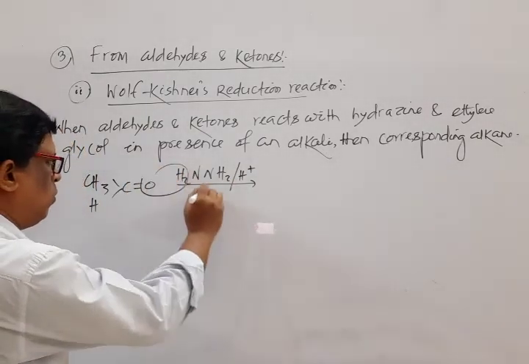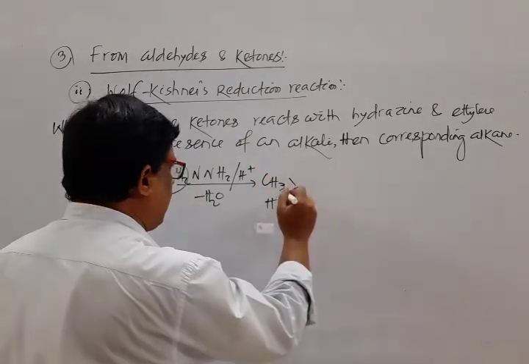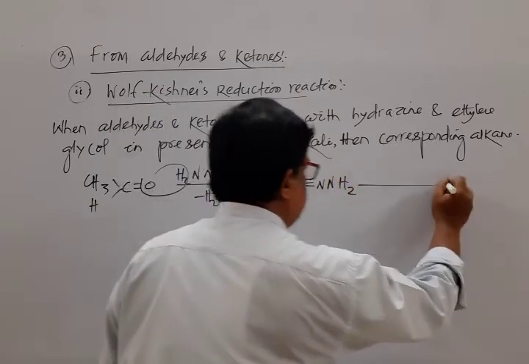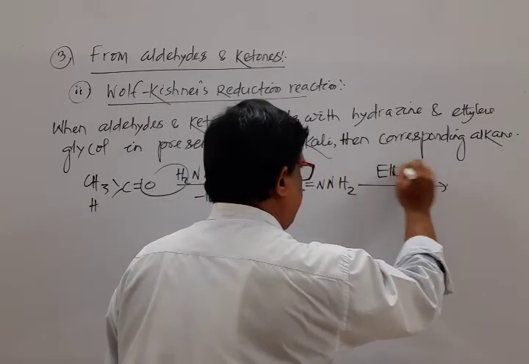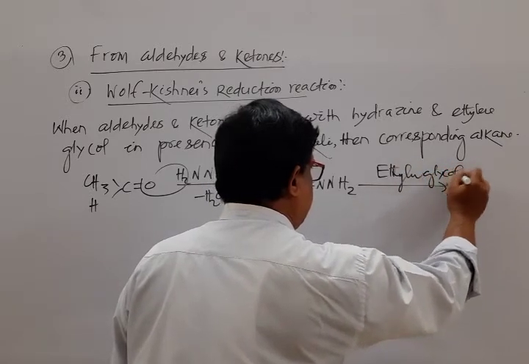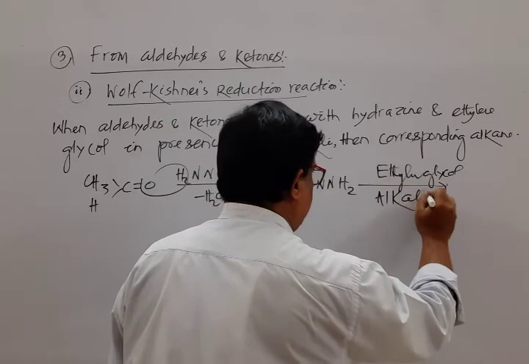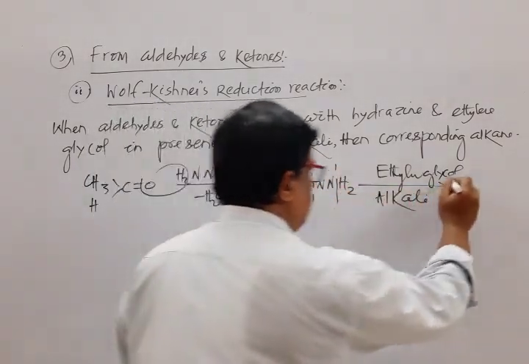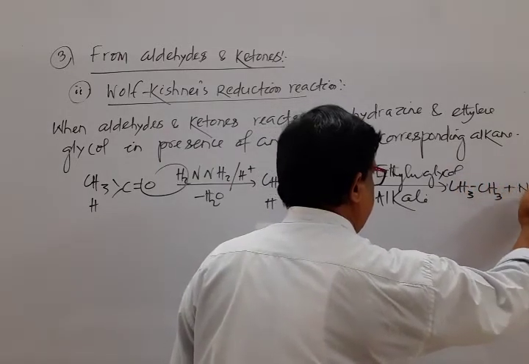In order to remove water and form acetaldehyde hydrazone, which is treated with ethylene glycol in presence of an alkali. What happens? The bond breaks here, resulting in the formation of ethane plus nitrogen.